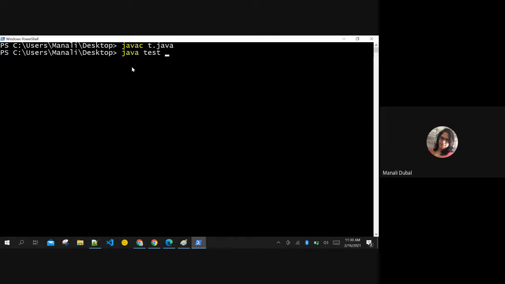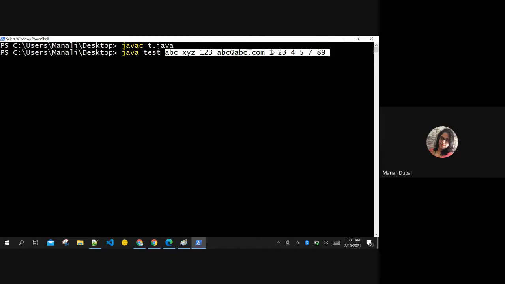When I am running the file, I will pass the arguments here. Say I want to pass the name as ABC space XYZ space 123 space abc@abc.com. Whatever values you are passing here, this is a complete string array. So when you run the program, this is how you give command line arguments, space separated. Every space separated value is counted as one value over here: 0th value, 1st value, 2nd value, 3rd value, like that.